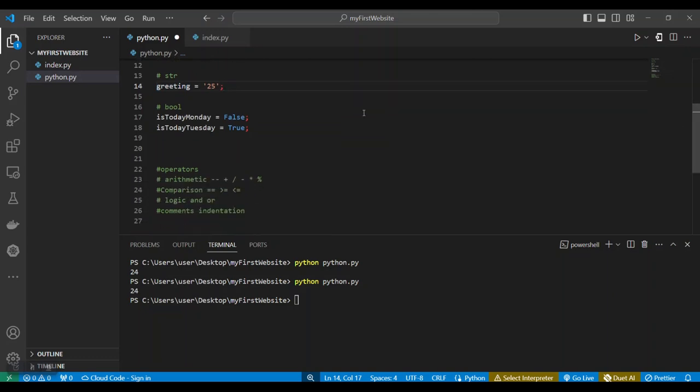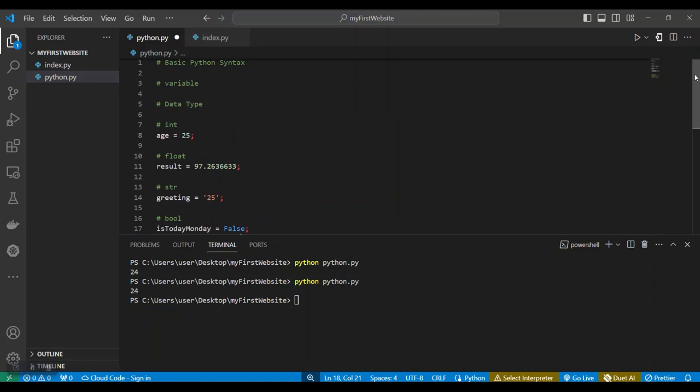Again, we also looked at a bool, or a boolean. We say a boolean is something that can either be true or false. When something is true, we say that is a true boolean, or true data type, or whatever you want to call that. But when it is false, then that particular variable is actually false. And that is just the basics of data types in Python.